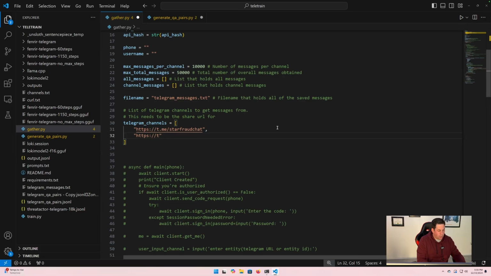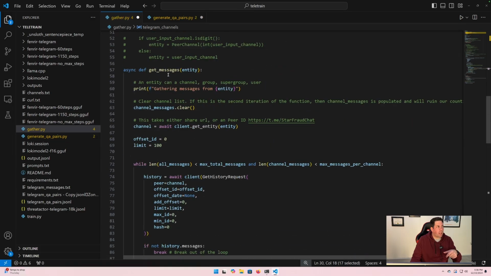And the easiest way to do this is to get the share URL, which you can find in Telegram when you go to the info section of that channel you're in. This is where you list all the channels that you want to get messages from. So this is a starting point. In that for loop that we saw before, it's just looping through each Telegram channel and then running this get messages function on each individual channel.